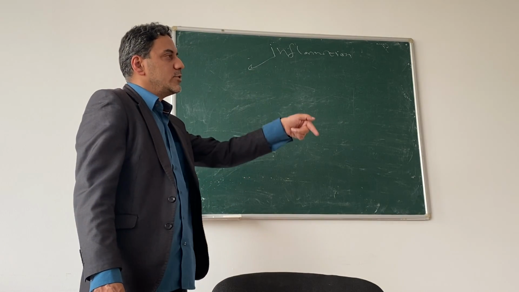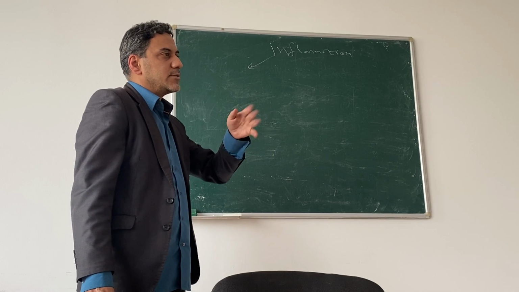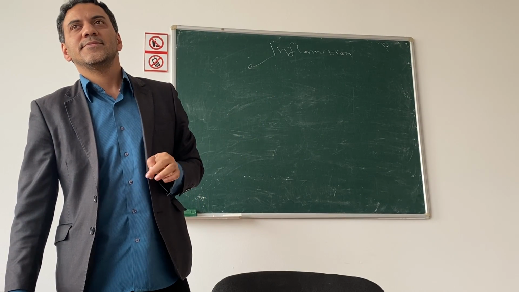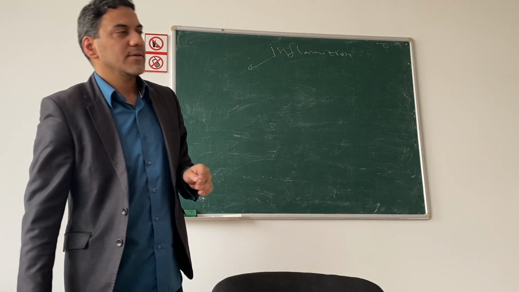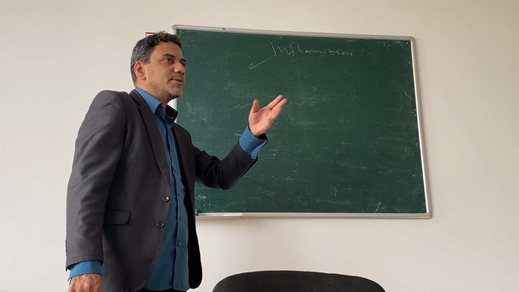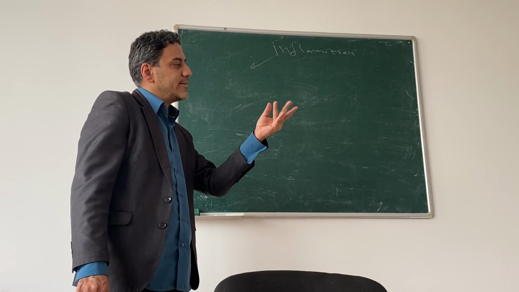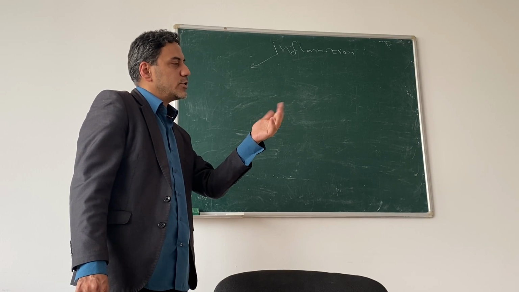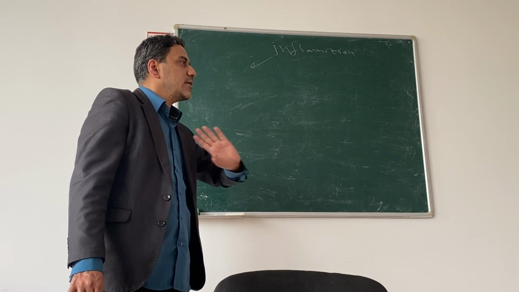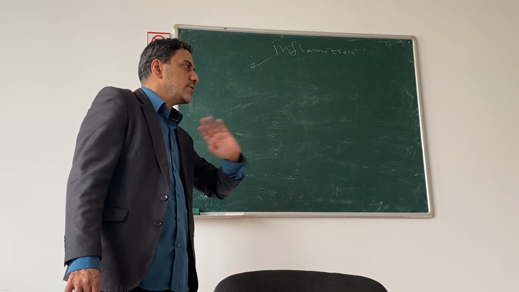Exogenous: biological, mechanical, chemical, physical, social. Endogenous: any problem inside the body which can lead to inflammation.